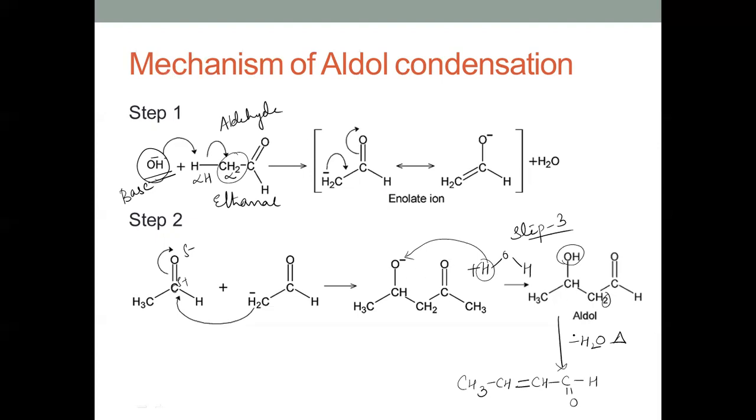This forms an aldol, which further undergoes dehydration, minus water on heating, resulting in the aldol condensation product or alpha beta unsaturated product. This is a beta hydroxy aldehyde.